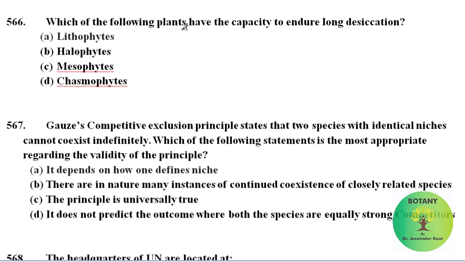Which of the following plants have the capacity to endure long desiccation? Among these, lithophytes have the capacity to endure long desiccation. Gause's competitive exclusion principle states that two species with identical niches cannot coexist indefinitely. Which of the following statements is the most appropriate regarding the validity of the principle? Correct answer will be, it depends on how one defines its niche.